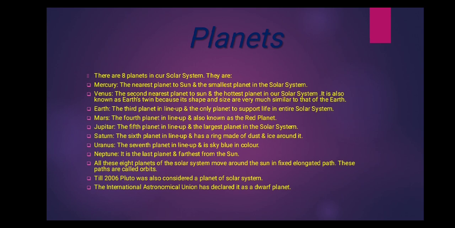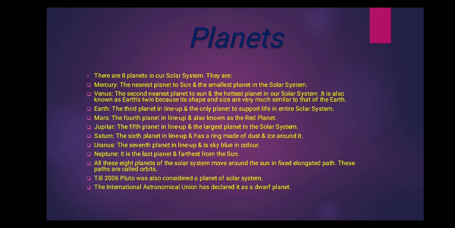Venus, which is the second closest planet to the sun, is the hottest planet of the solar system. It is also considered as the Earth's twin because its size and shape are very similar to that of the Earth.